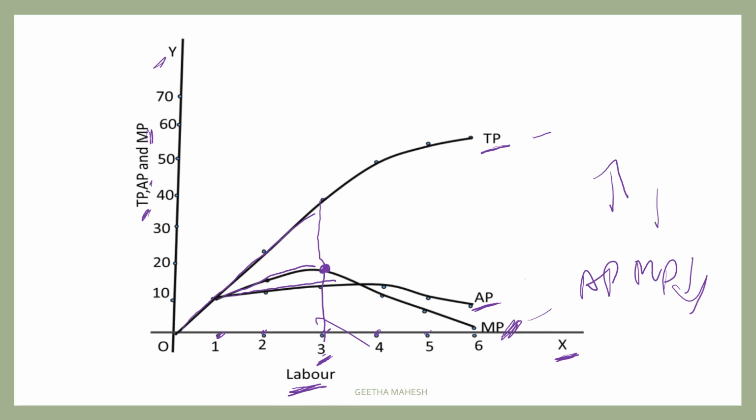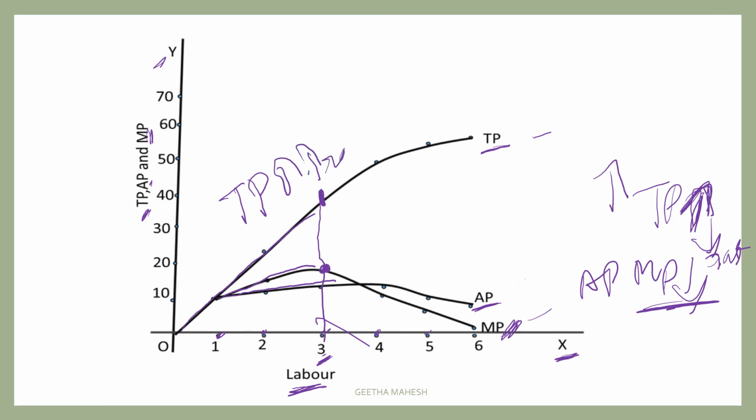But TP continues to increase, though it is increasing at a decreasing rate, because MP started decreasing. So till this point, TP is increasing at an increasing rate. After this point you can see TP is increasing at a decreasing rate.